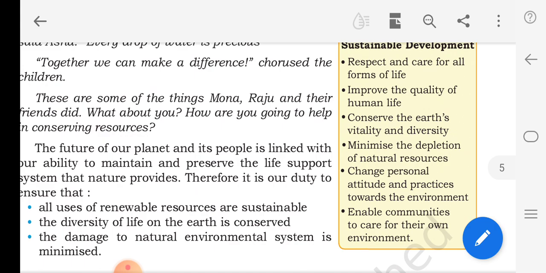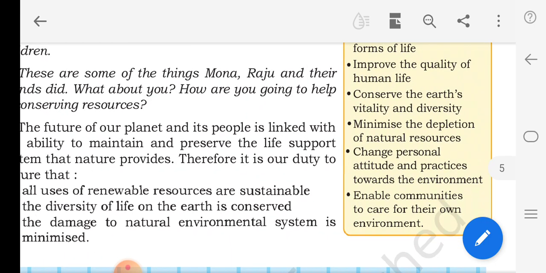Now let's see some principles of sustainable development. Respect and care for all forms of life. It may be an ant or it may be a human. We have to respect each and every one and improve the quality of human life. Ourselves we have to improve. Conserve the earth's vitality and diversity. Minimize the depletion of natural resources. Change personal attitudes and practices towards the environment. Enable communities to care for their own environment.